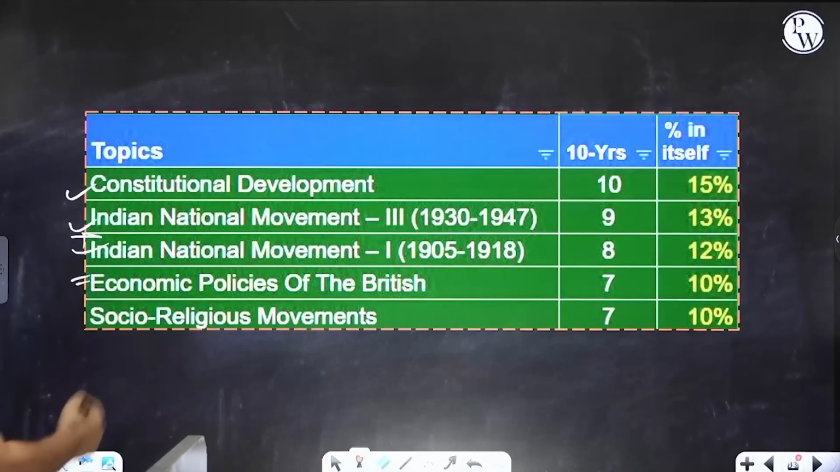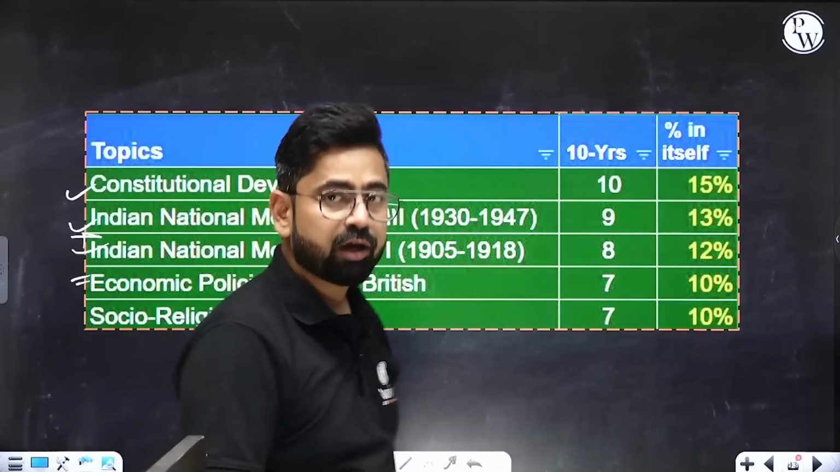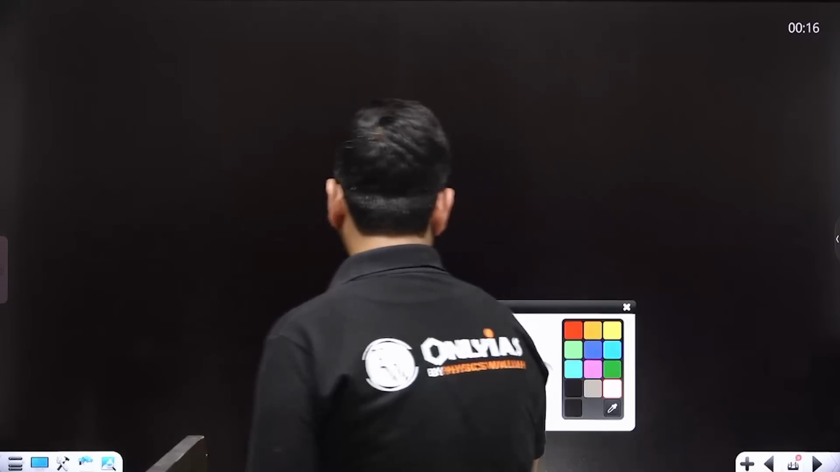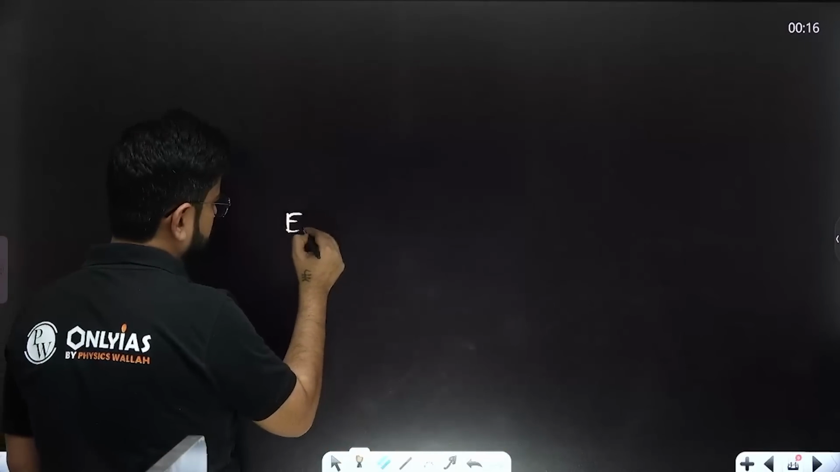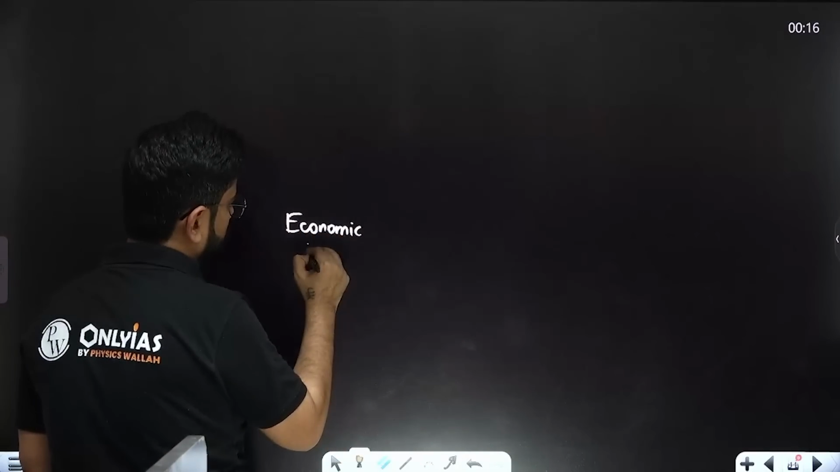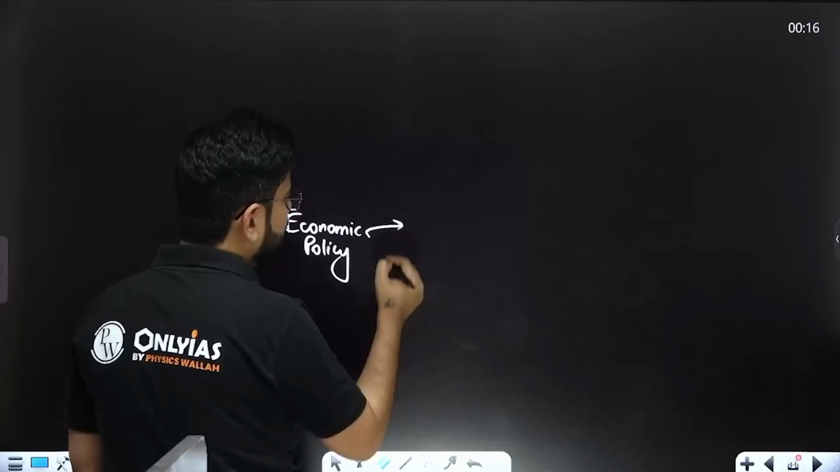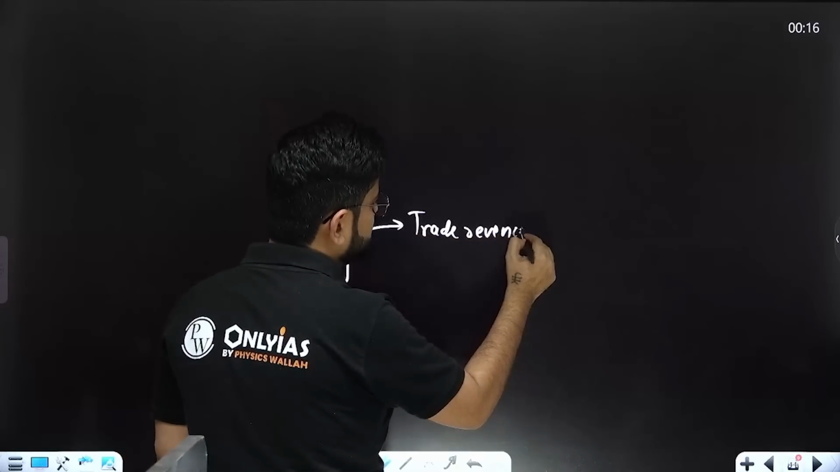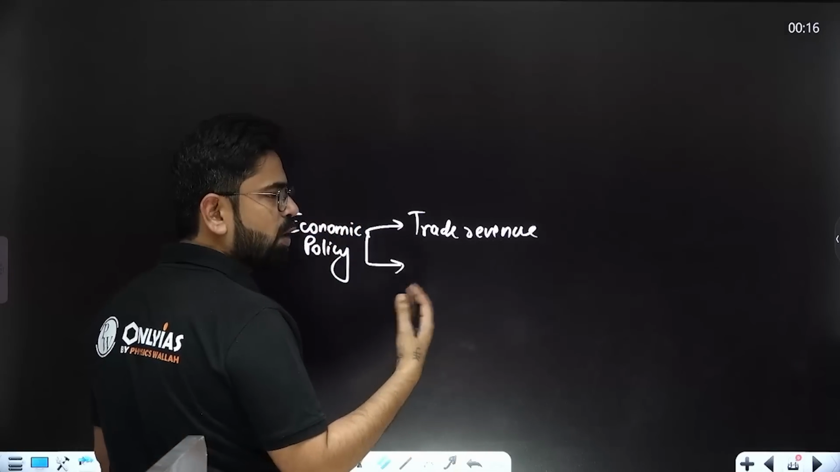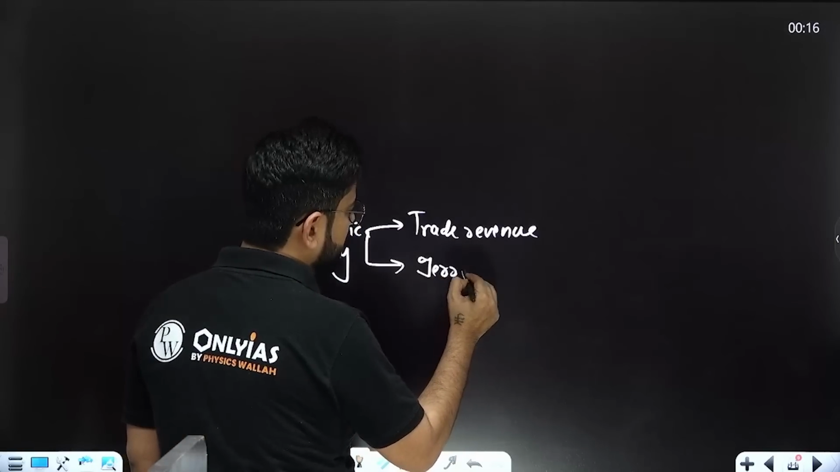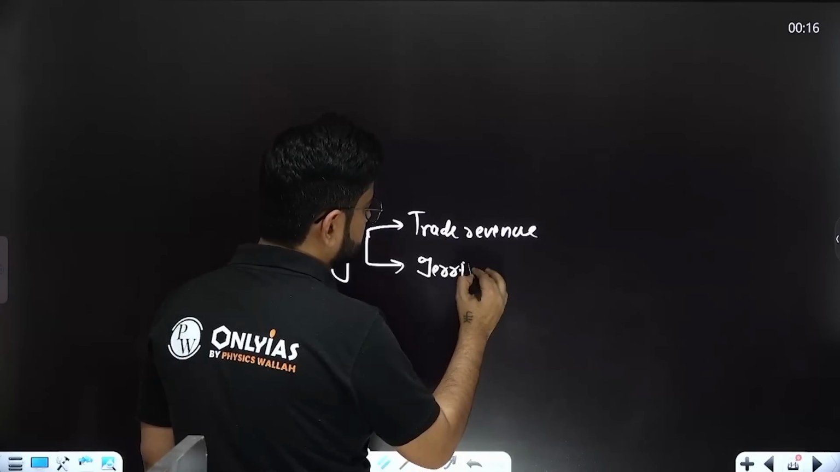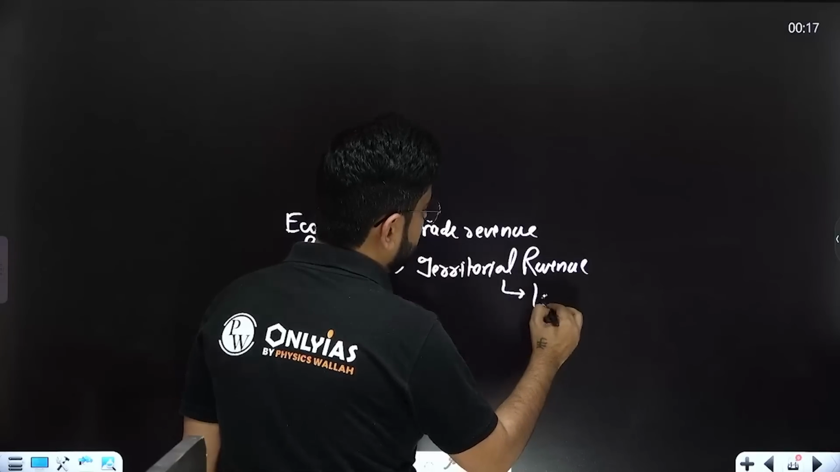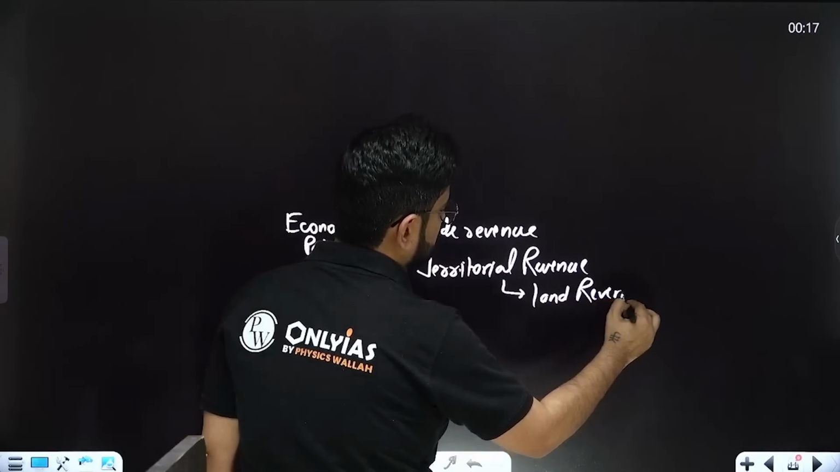Now let's talk about the economic policies of the Britishers. So economic policies, there are 2 parts. One, being a trading company, there is trade revenue with which they started. But once they started acquiring territory, they were having territorial revenue, that is land revenue. So we'll discuss both the things.